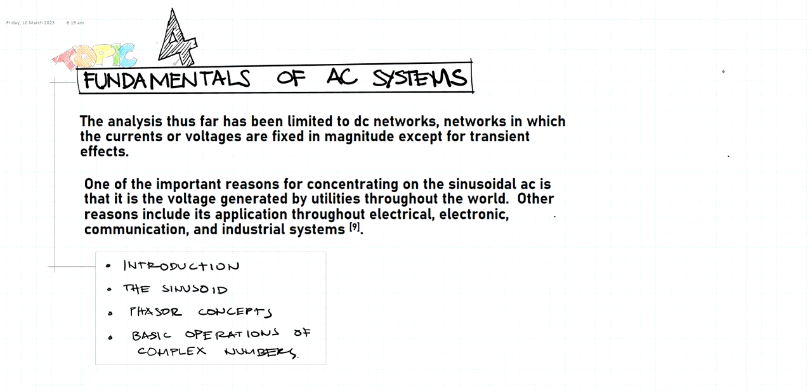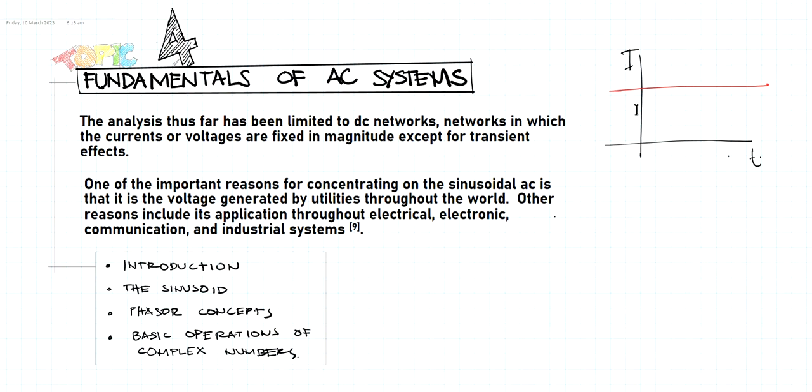Welcome back once again to our video lecture for ABE164. In the previous videos, we talked about the DC systems, those types of systems wherein the current doesn't change with time, or we can say a constant current all throughout the time interval. Recall this graph of the current with respect to time. And when we are saying DC, the current is just constant all throughout the time interval, or the time interval for the entire analysis.